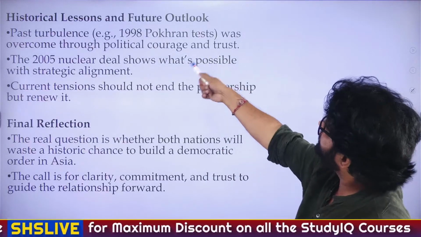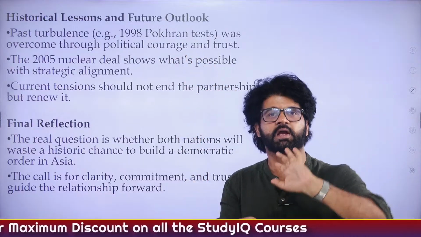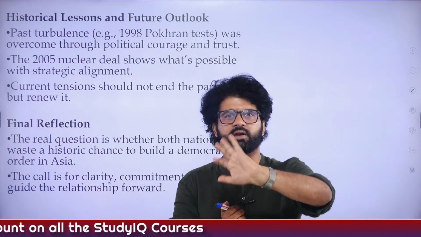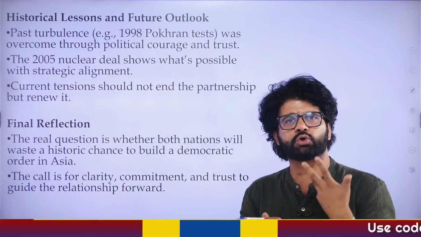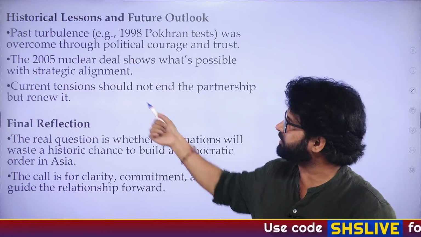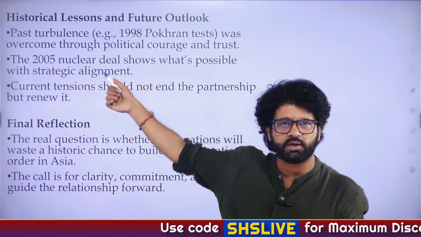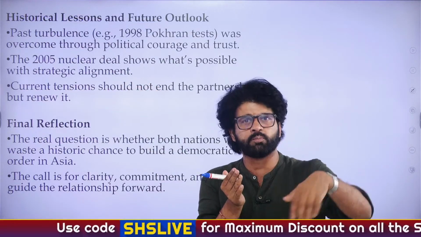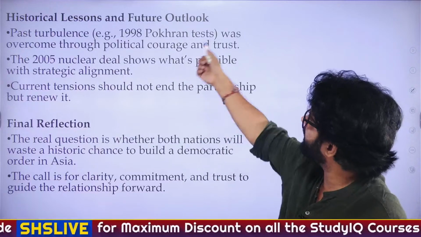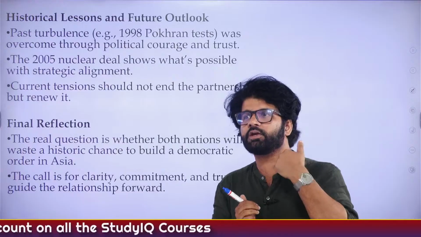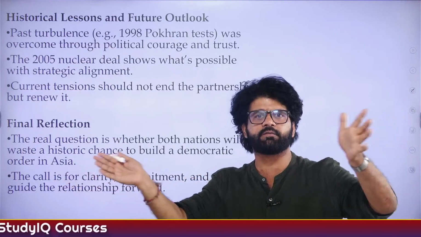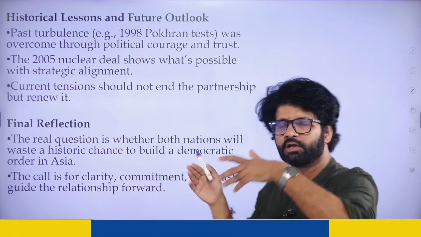Again, historical lessons. The Pokhran test happened. This is what we are discussing. Yes, the US is not as trusted an ally as, let's say, Russia. But it's not like the relationship is all sour. They have helped us. In 2005, the Indo-US nuclear deal happened. That played a crucial role in removing the nuclear alienation which happened after the Pokhran test. So we need the US. The US is a very big player. We cannot get deviated from that relationship path. We have to stick to that particular path.